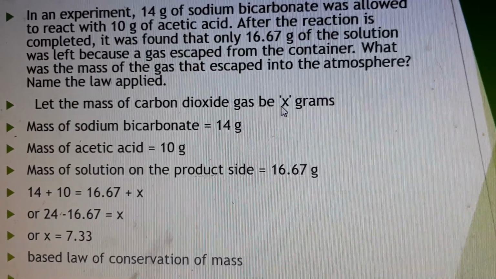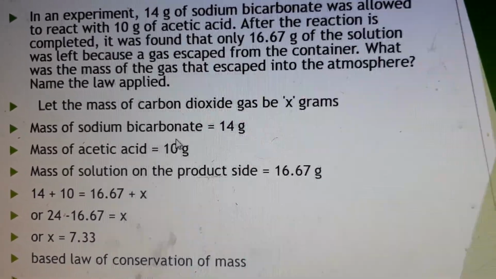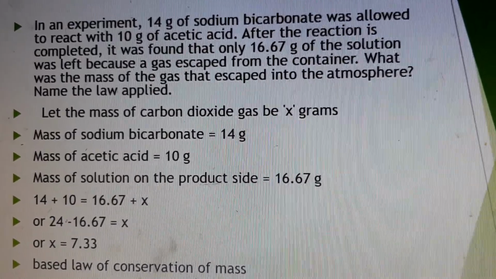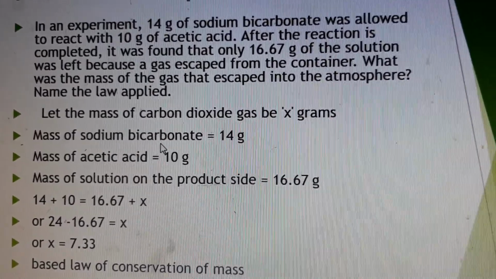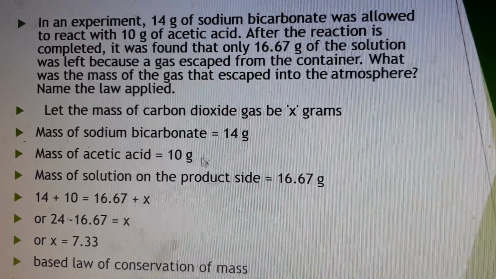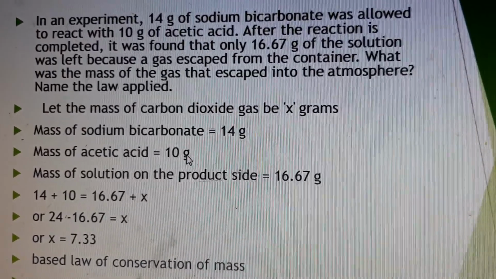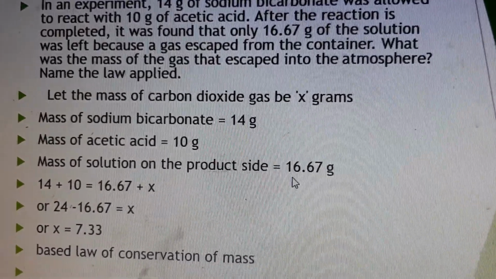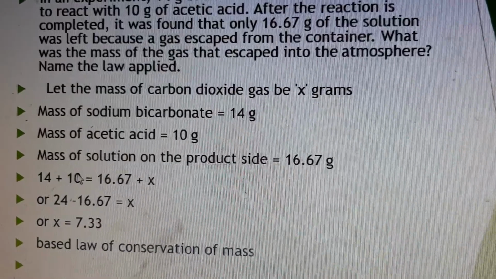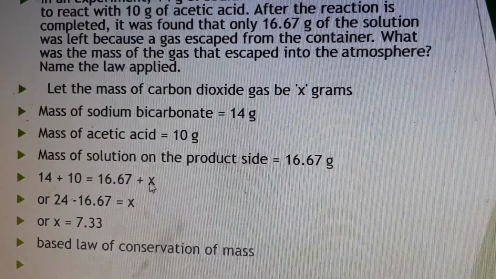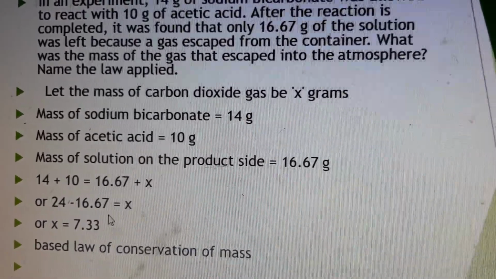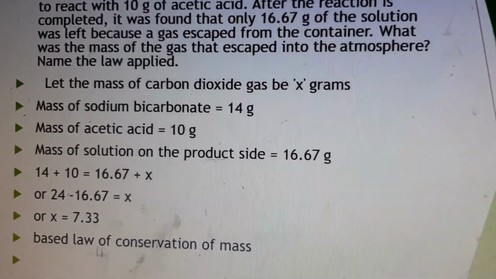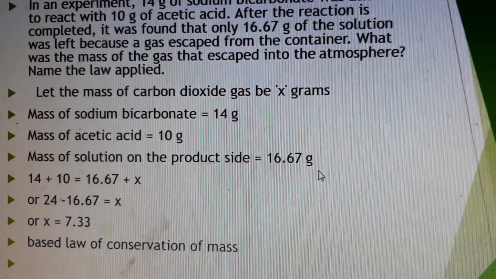So let the mass of the carbon dioxide be x gram. Now on the reactant side you have 14 gram of sodium bicarbonate and 10 gram of acetic acid. So just you will add 14 plus 10, that is for the reactant. And in product side you have 16.67 gram of the solution. So you will say 14 plus 10 should be equal to 16.67 plus x. So you know how to find out x. X is 7.33 gram. So it is based on the law of conservation of mass.